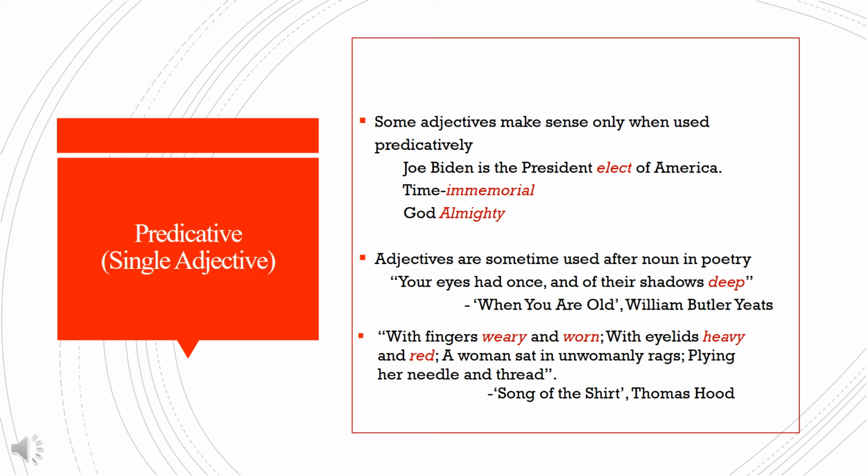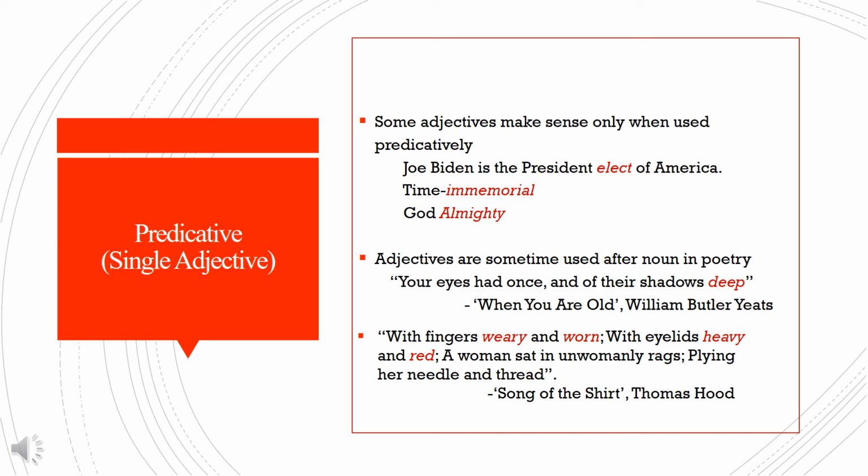It is a common convention in poetry to use adjectives after the noun as it can add to the poetic beauty. William Butler Yeats, in his poem When You Are Old, writes, "Your eyes had once, and of their shadows deep." Deep is the adjective which qualifies the noun shadows and is used after the noun.